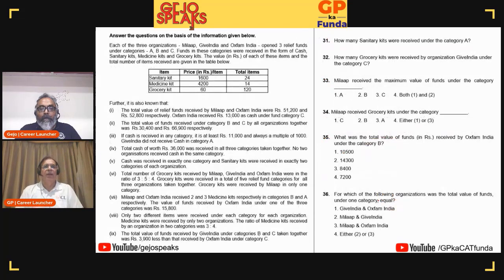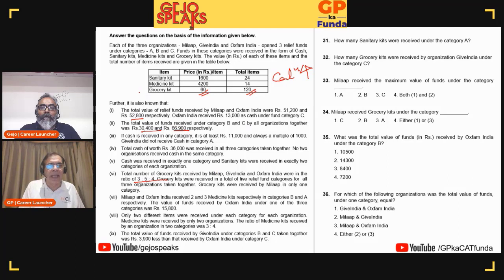Second set. Wow, huge amount of information. My first impression when I looked at this set is so much information, and I could pick out numbers, ratios, rupees per item, number of items. This is going to be high on calculation. Now remember, I am the 1.5 minute person. I am not the 3 minute person. So I am not going through the entire thing.